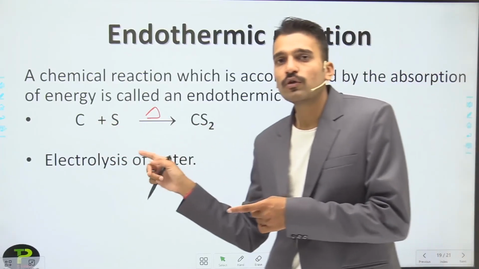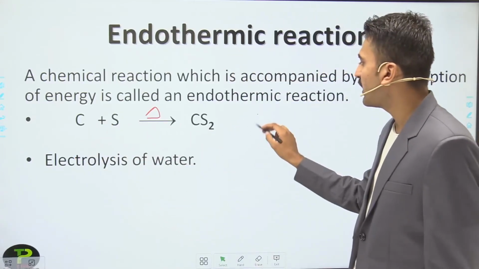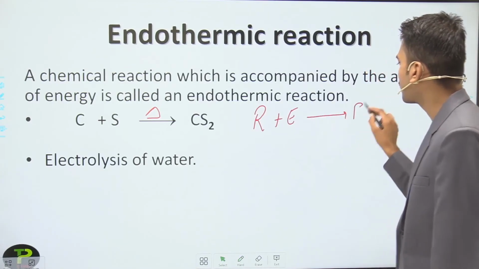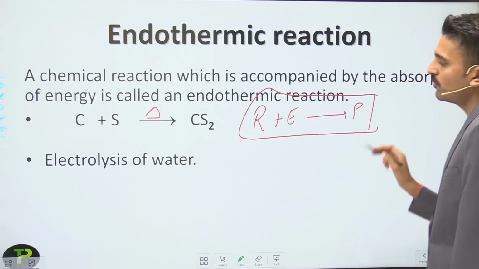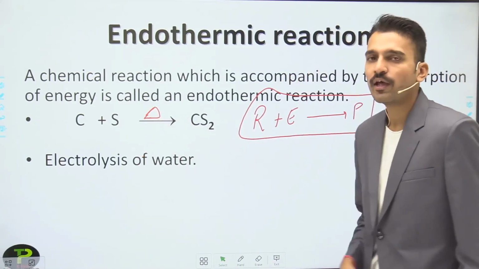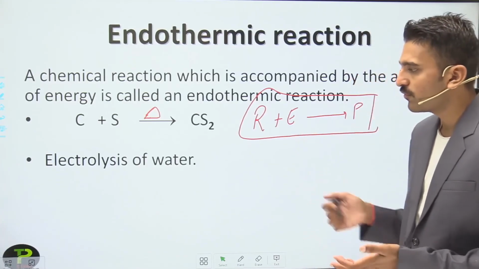So you are giving the heat energy to the reactant. How can I write it? I can write it as reactant plus energy gives product. So endothermic reactions are written in this form. You can also put this energy above the arrow, and heat energy is also a form of energy. Heat is also a form of energy.